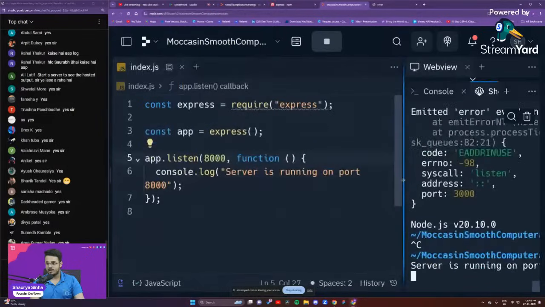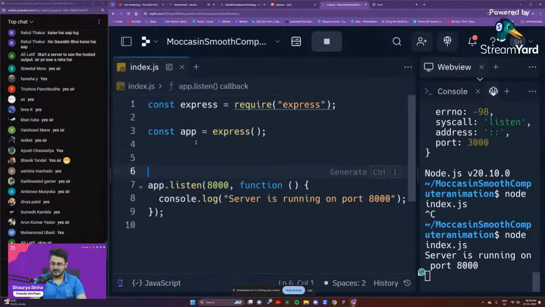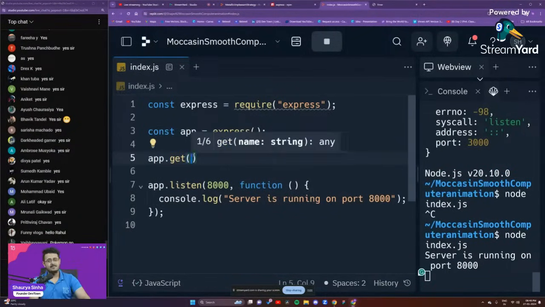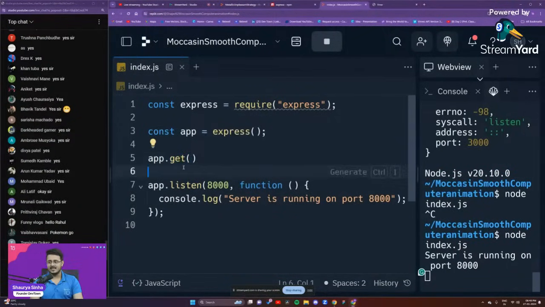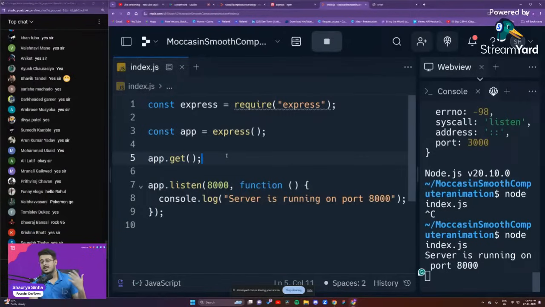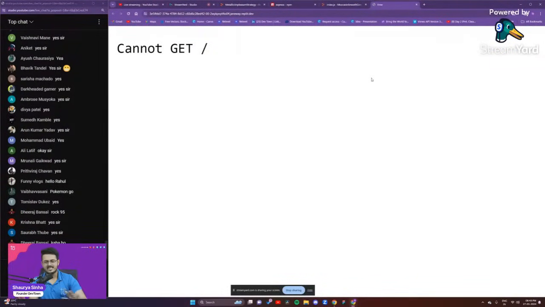Now let's implement how to deal with GET requests. It is super simple, super easy. app.get. That's it, guys. As simple as that. Now this app.get has two parameters. The first parameter is where are you getting this GET request. If you go back to your website, you are getting cannot GET forward slash. What is this forward slash? Can somebody think about it?